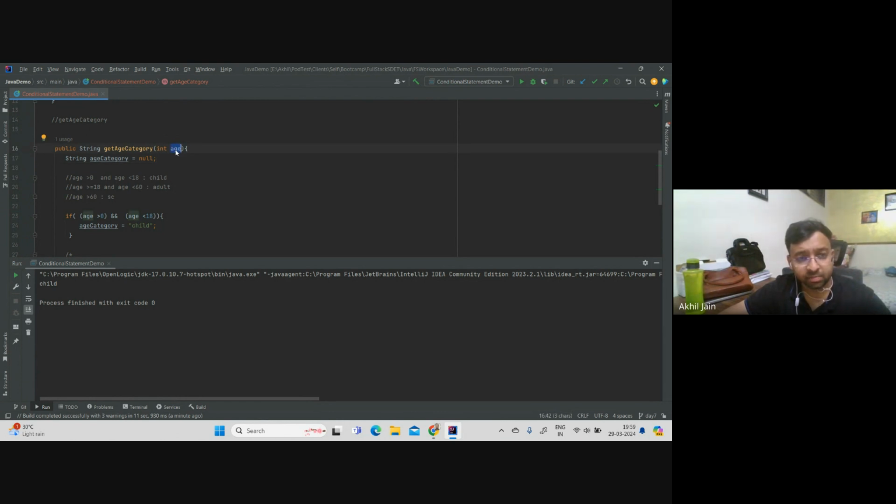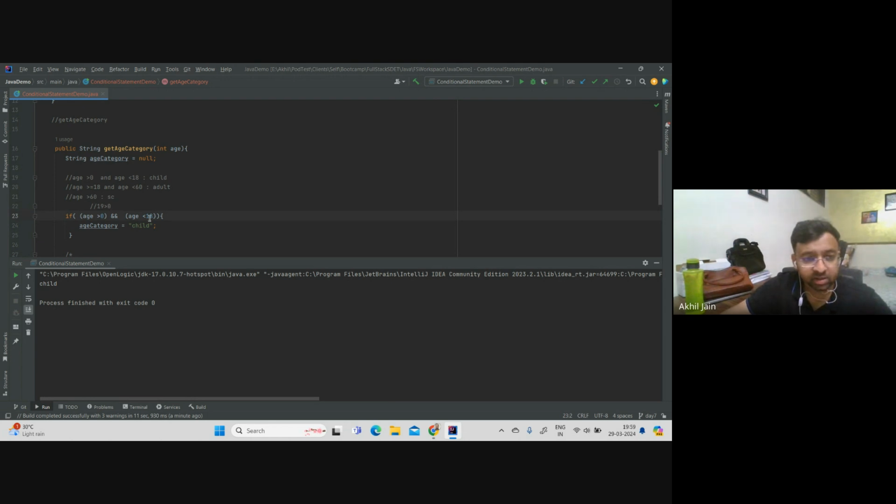See, 19 is being passed to this age, right? And here it is making a check. Now see this condition here. It is saying like this: is 19 greater than 0? Which is correct. This is true, right? 19 is greater than 0.